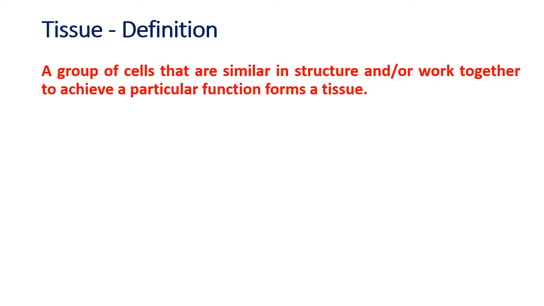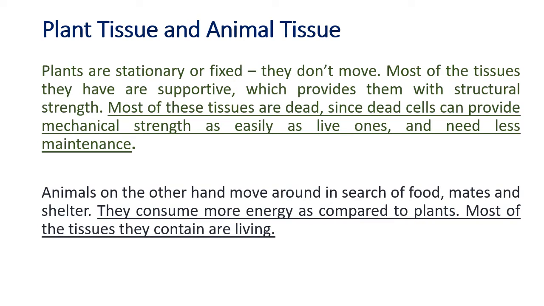So what is the definition of a tissue? A group of cells that are similar in structure and work together for a particular function is called a tissue. So a group of cells with a common origin and performing a particular function is called a tissue. Now we'll see plant tissue and animal tissue, because tissues are there in plants and animals both.